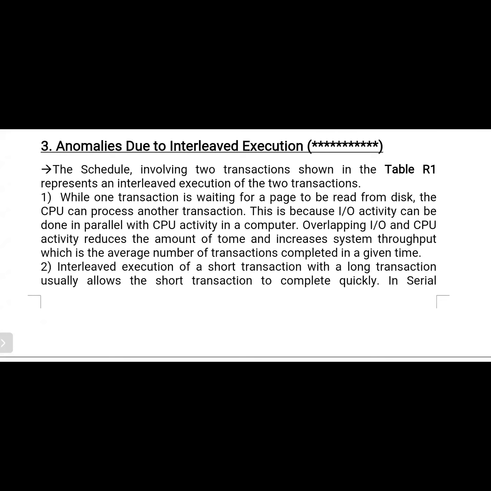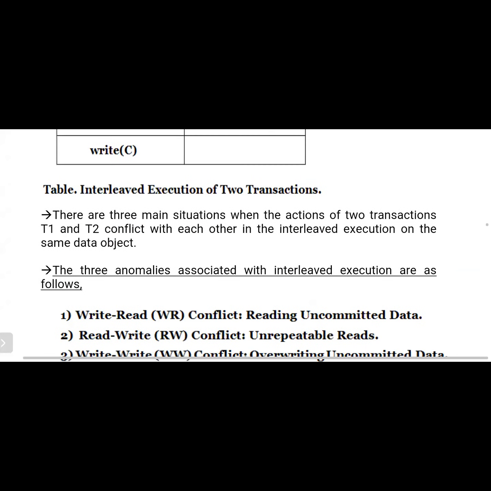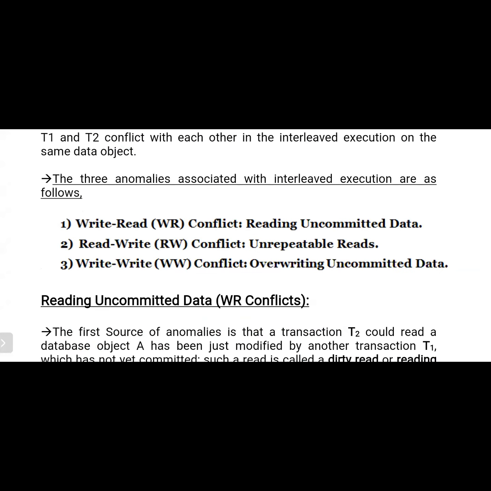An anomaly is nothing but an error. When we consider interleaved execution, some problems occur. Here we consider three types of problems: write-read conflict, read-write conflict, and write-write conflict. Write-read conflict means W belongs to T1 and R belongs to T2, so T1 performs the write operation and T2 performs the read operation.